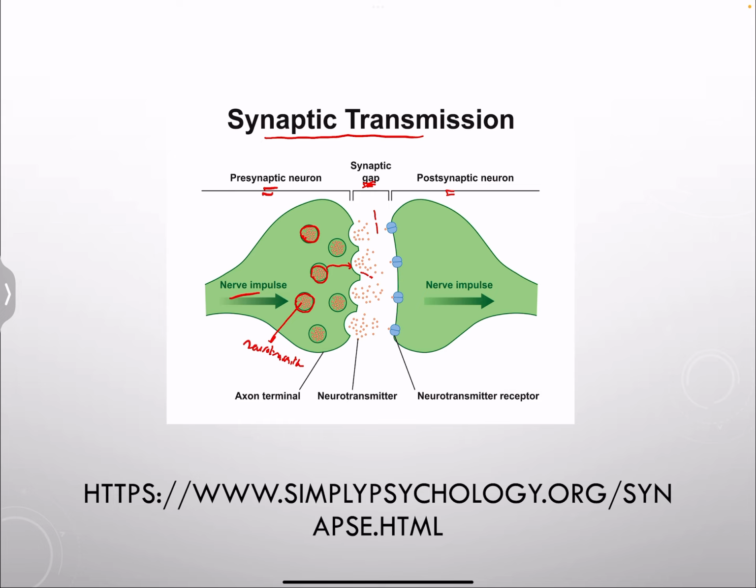Then on the postsynaptic neuron, we have receptors. Those receptors are specific, and these neurotransmitters are going to bind to the receptors. Once they bind, they allow the continuation of the nerve impulse.